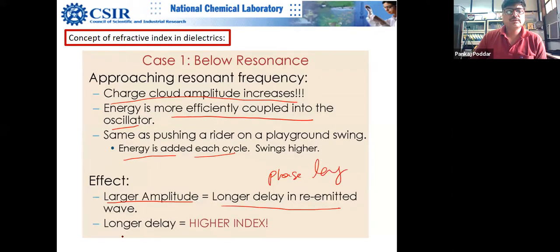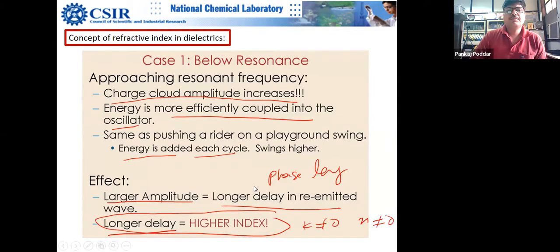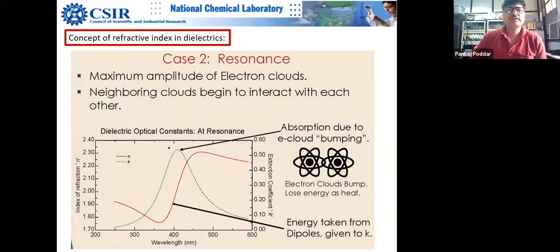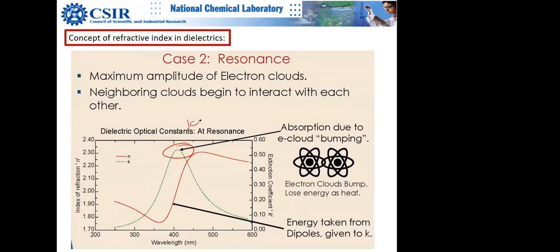Okay, so longer delay, phase lag, basically means higher index. Not necessarily that you have k non-zero, but n is basically higher and higher. Okay, n is non-zero. But below, okay, then at resonance, you have this peak in k, and then k is non-zero.